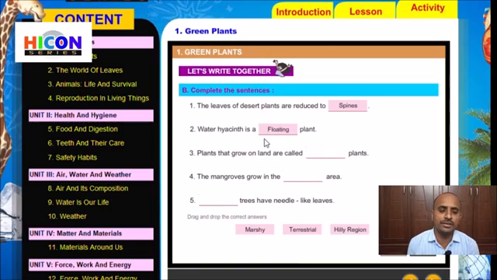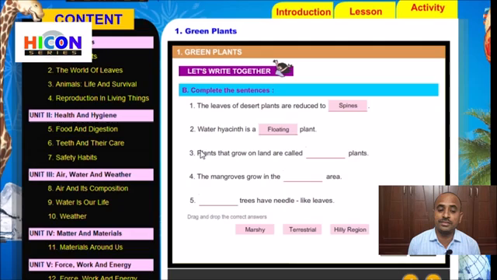Children, read the third sentence. Plants that grow on land are called dash plants. We have already discussed different types of plants. Some plants grow on the land, some grow near water bodies, and some grow near the hills.